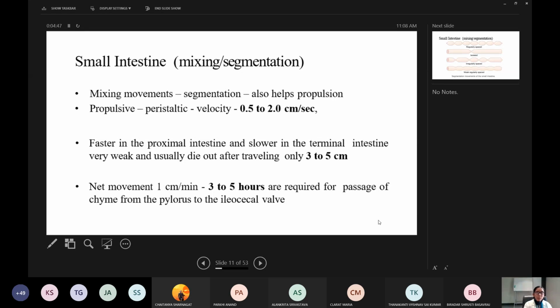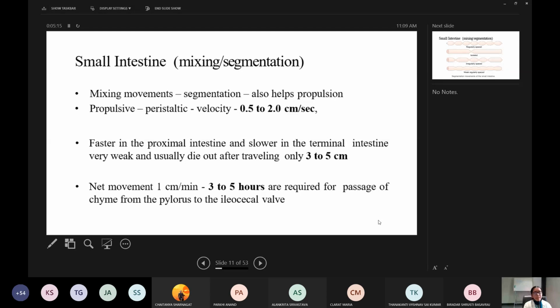That is around 12 to 15 times in the duodenum, whereas as you come to the end, the ileum, its rate goes on decreasing, isn't it? This I told you in the last class itself. So faster in the proximal intestine and slower in the terminal intestine, very weak and usually die out after traveling only 3 to 5 centimeters.